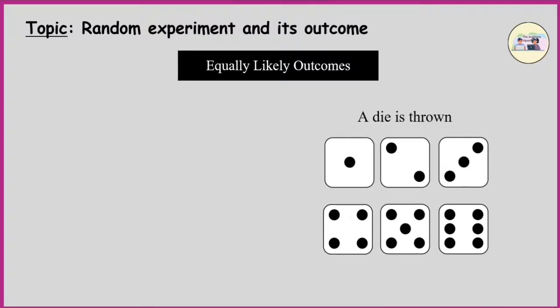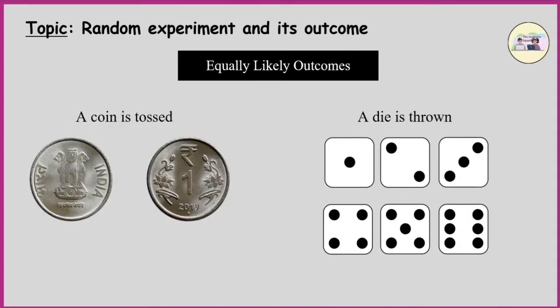Here we assume that objects used for random experiments are fair or unbiased. For example, if a coin is tossed, the possibilities of getting head or tail are equal. If a die having numbers 1 to 6 on its different faces is thrown, then all the outcomes are equally likely.